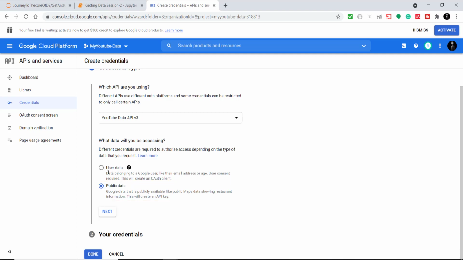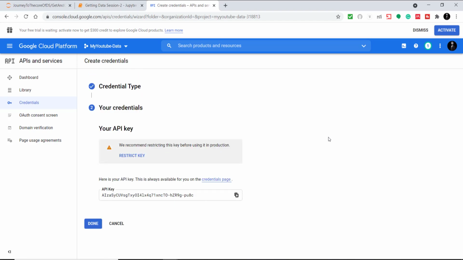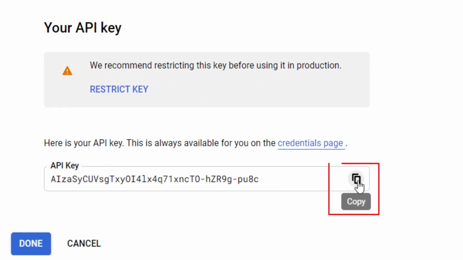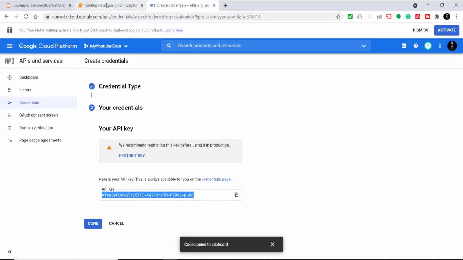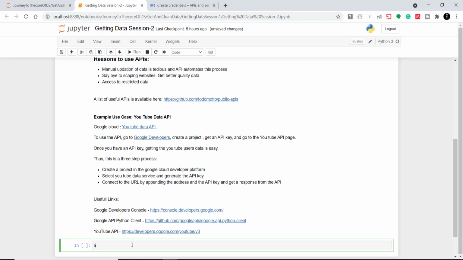We can also choose user data, but that is restricted access, and the user whose data you want to fetch needs to give you permission for this. That's why we are not choosing it. I'm just choosing public data, which is readily available. I'll click Next. Now it has created your API key. We need to copy this API key, go to our notebook and paste it there with a variable name API key.